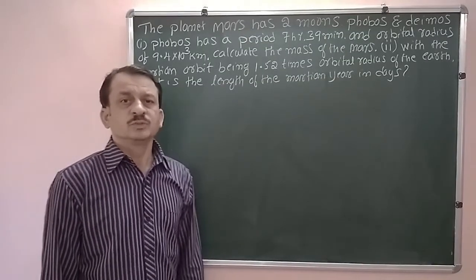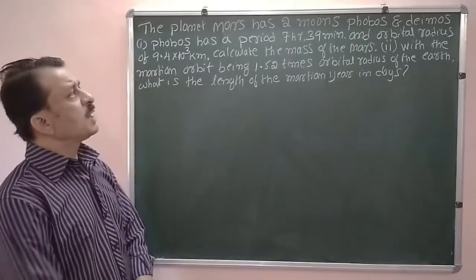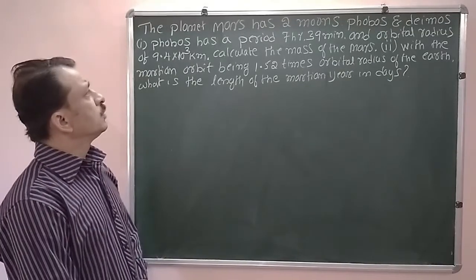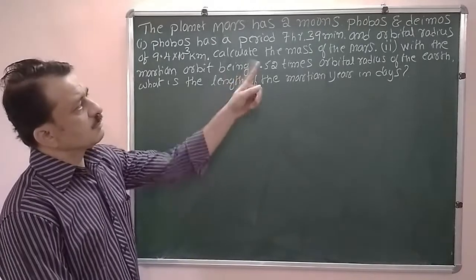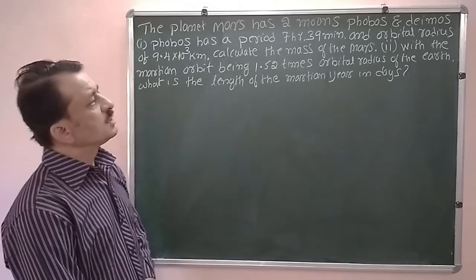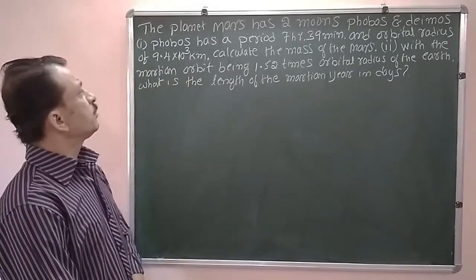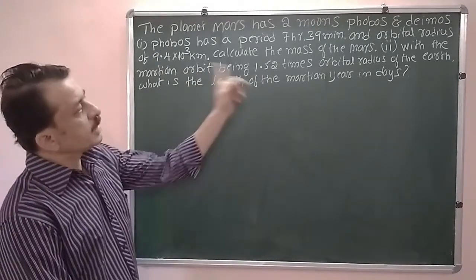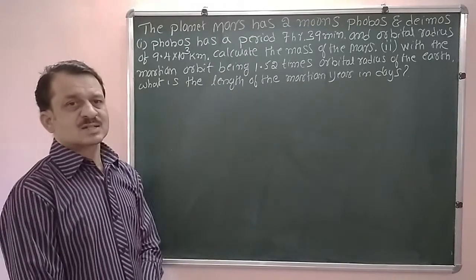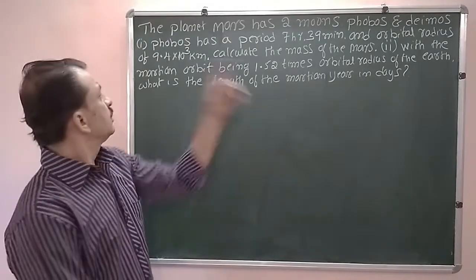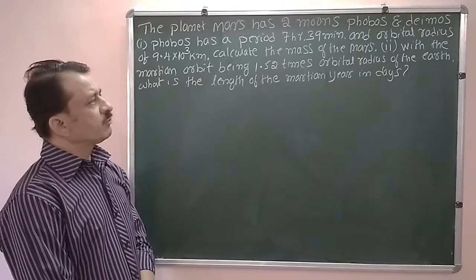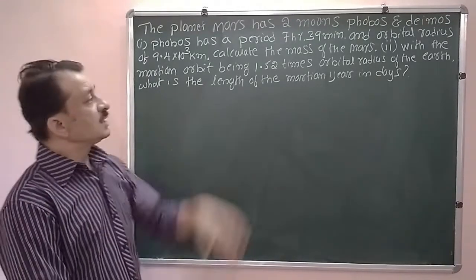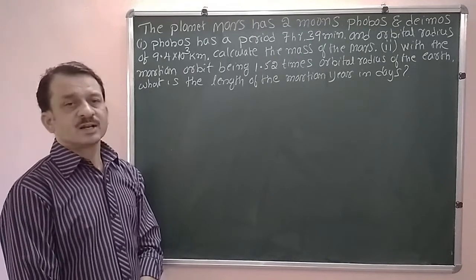We'll solve some problems. The planet Mars has two moons, Phobos and Deimos. Phobos has a period of 7 hours 39 minutes and orbital radius of 9.4 into 10 to the power of 3 kilometer. Calculate the mass of the Mars. Second one, with the Martian orbit being 1.52 times orbital radius of the Earth, what is the length of the Martian year in days?